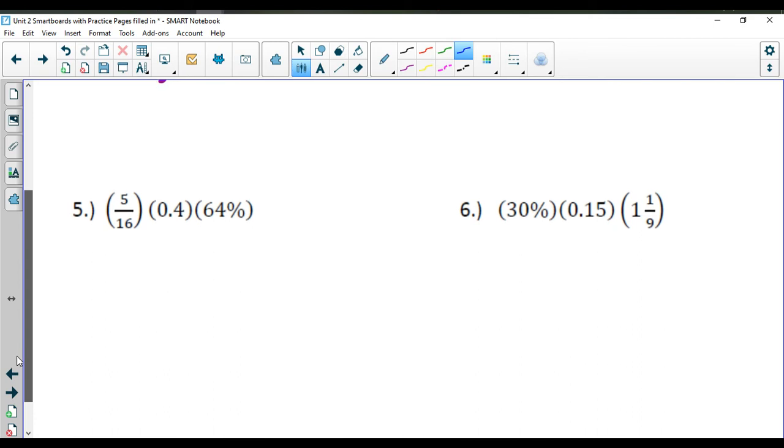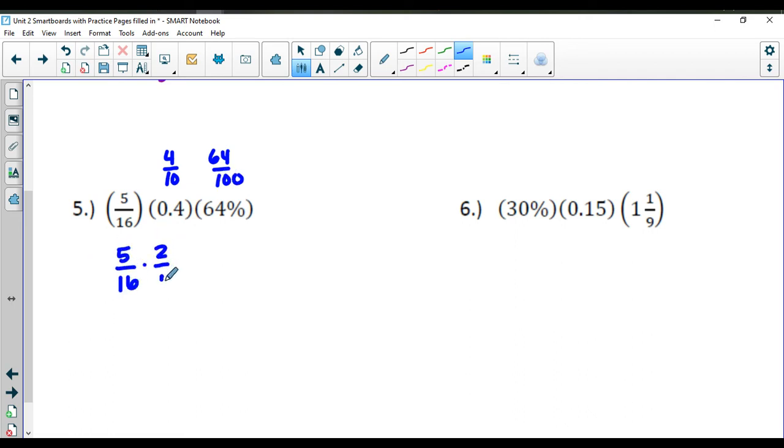For number 5, we have 5/16, 4/10, and 64 over 100. So I'm going to leave 5/16. 4/10 I'll reduce to 2/5. And 64 over 100, I could divide by 4, it looks like. I'm just going to actually divide by 2 because that'll get me a good start because I'm not easily seeing the numbers here. And that's fine if you do it that way too.